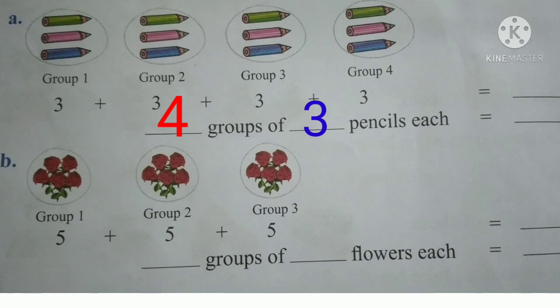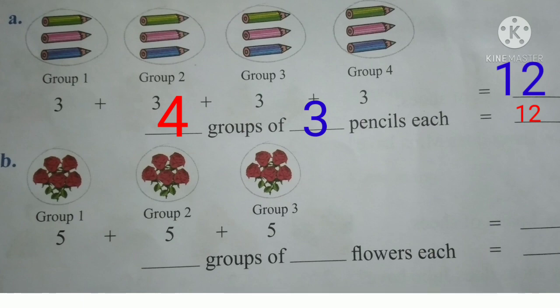So let us add 3 plus 3 plus 3 plus 3. That is, here we can see 4 groups. Here we have to add the number 3 4 times. That is, 3 plus 3 is equal to 6. 6 plus 3 is equal to 9. 9 plus 3 is equal to 12. So let us write here 12. That is, 4 groups of 3 pencils each is equal to 12.